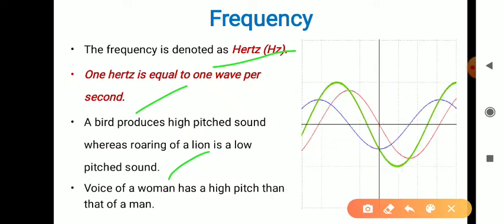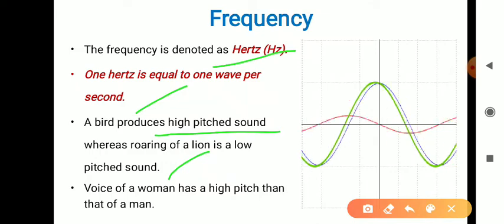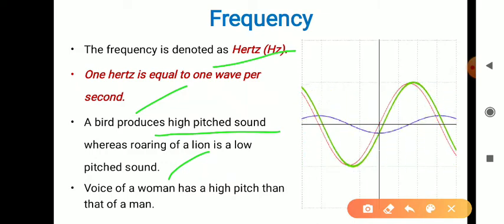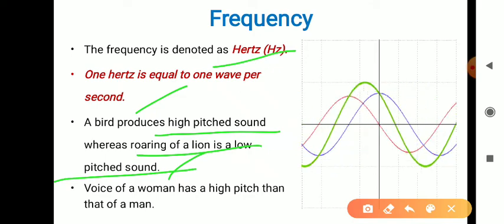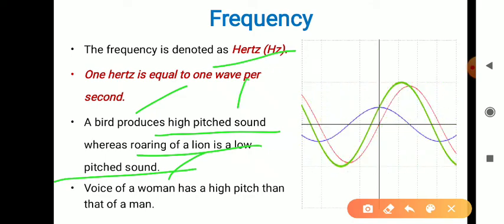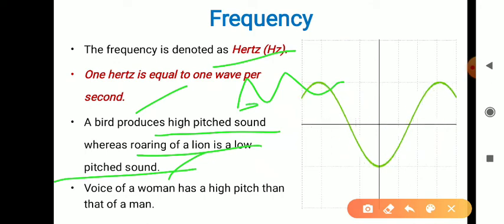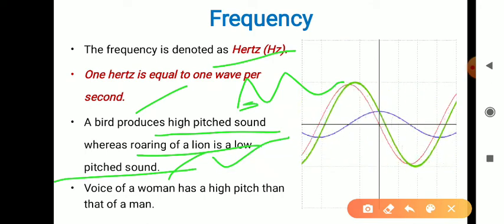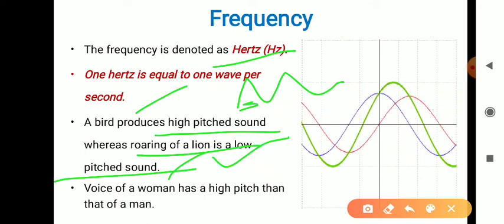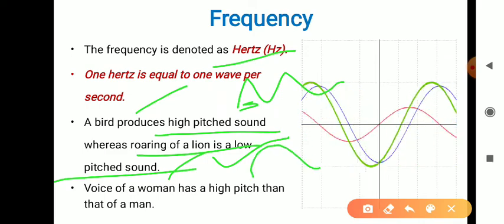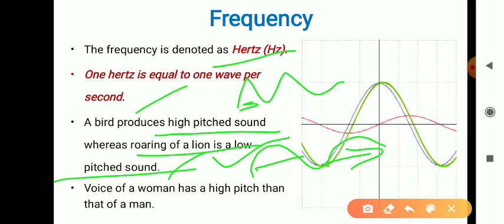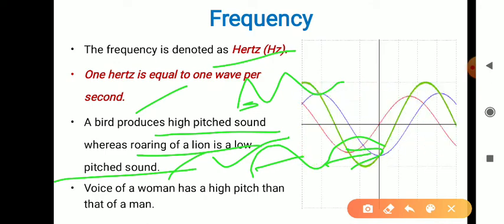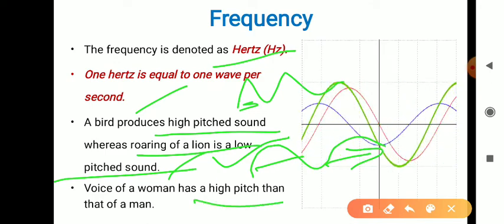A bird produces a high pitched sound, whereas the roaring of a lion is a low pitch sound. Meaning with a high pitch sound, the distance between the sound waves decreases, and if the lion is roaring, the distance between consecutive waves will increase. And the voice of a woman has a higher pitch than that of a man.